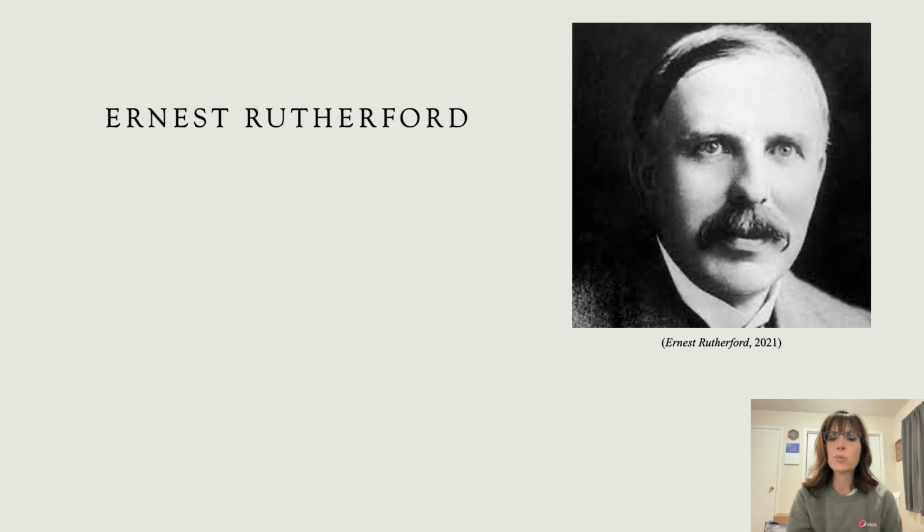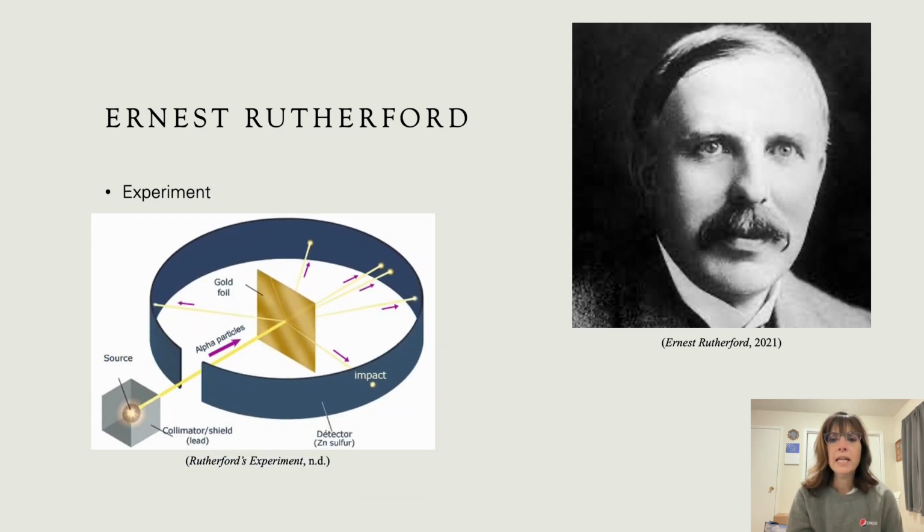Let's take a look at Ernest Rutherford's experiment. He used alpha particles. Now these are the nuclei of helium atoms, so 2 protons and 2 neutrons. This means they're positive charged particles. He shot the alpha particles at a thin sheet of gold foil. Surrounding that is a zinc sulfide coated screen, and whenever the alpha particles strike the screen, they produce flashes of light. He noticed where the flashes occurred, and he could determine if the atoms in the gold deflected the alpha particles.